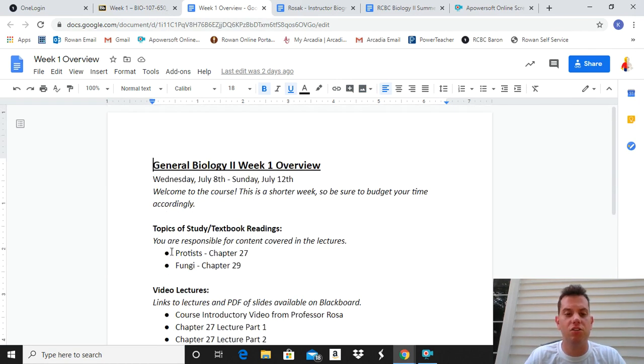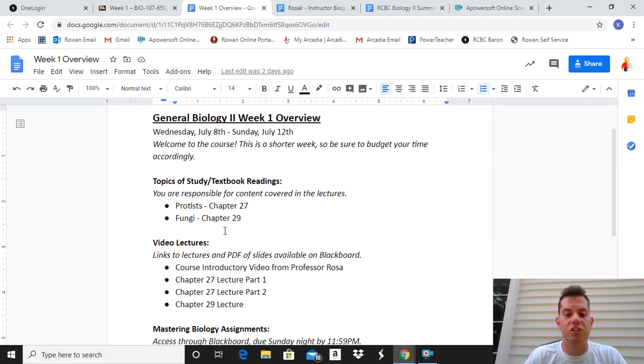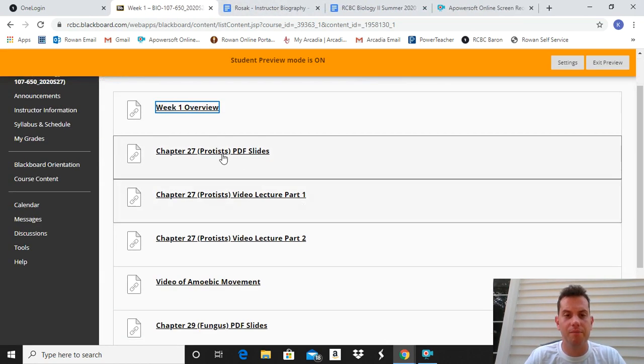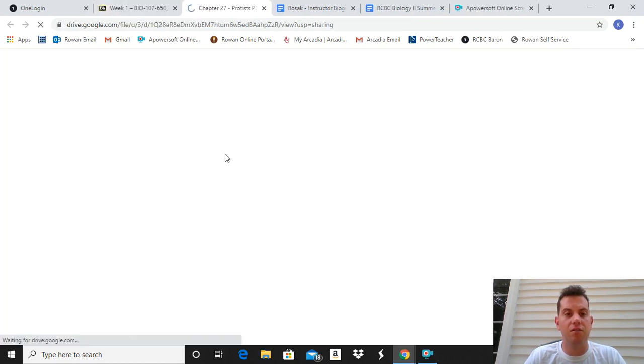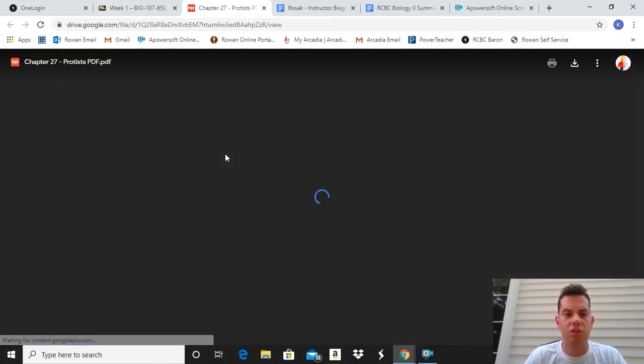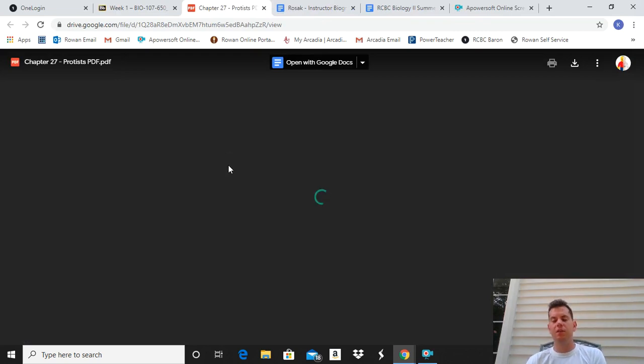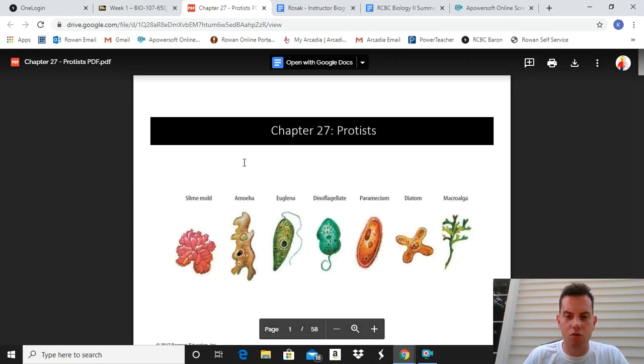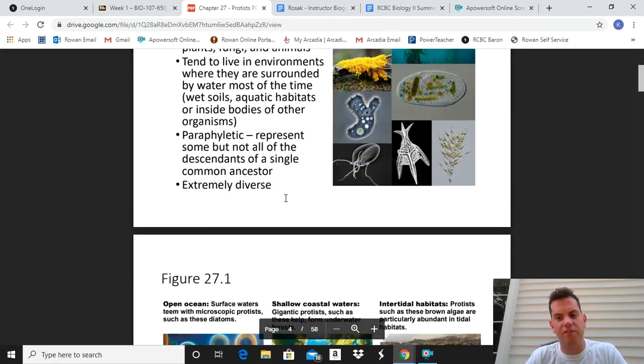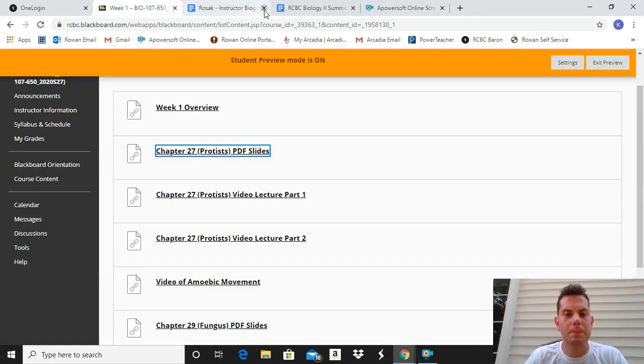You can make a copy of this. You can cross things out as you go and get them done. But just keep in mind that this is how you want to pace yourself each week. I have the PDFs of the PowerPoint slides in here for you to use as a reference. Everyone should be able to open these pretty easily. They're all PDF, and you can read those over and follow along with the lectures.